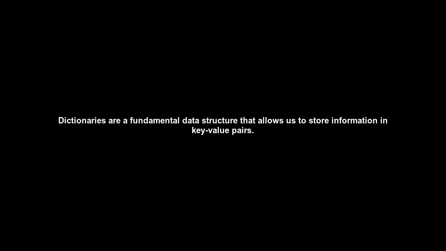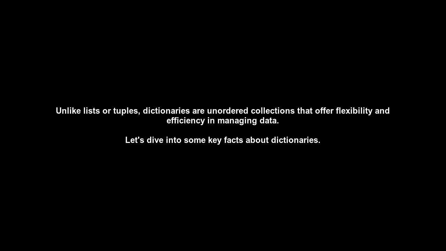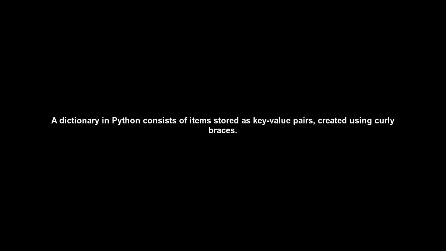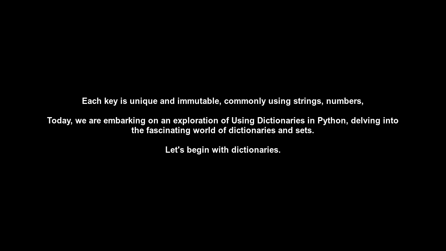Today, we are embarking on an exploration of using dictionaries in Python, delving into the fascinating world of dictionaries and sets. Let's begin with dictionaries. In Python, dictionaries are key-value pairs, where values are accessed using their corresponding keys. For example, accessing key1 in my_dict will return value1. Adding new items is simple by specifying a new key-value pair like new_key with new_value.